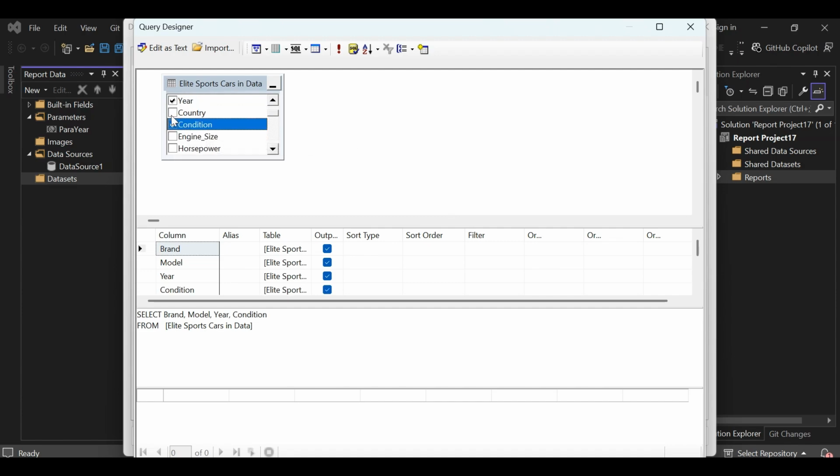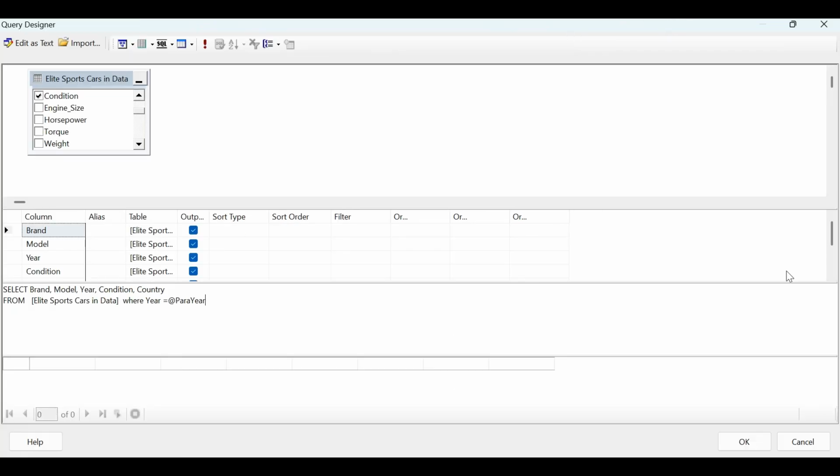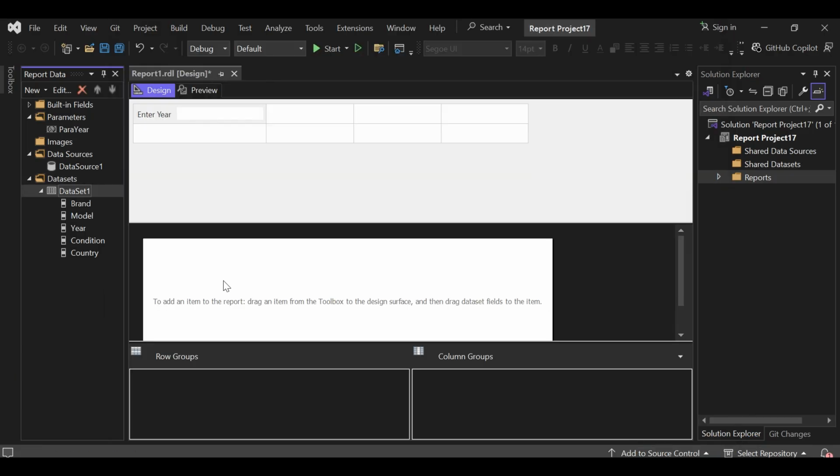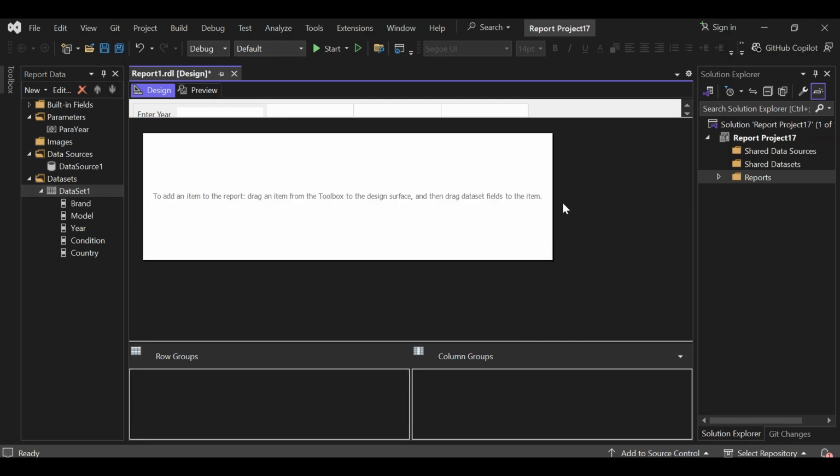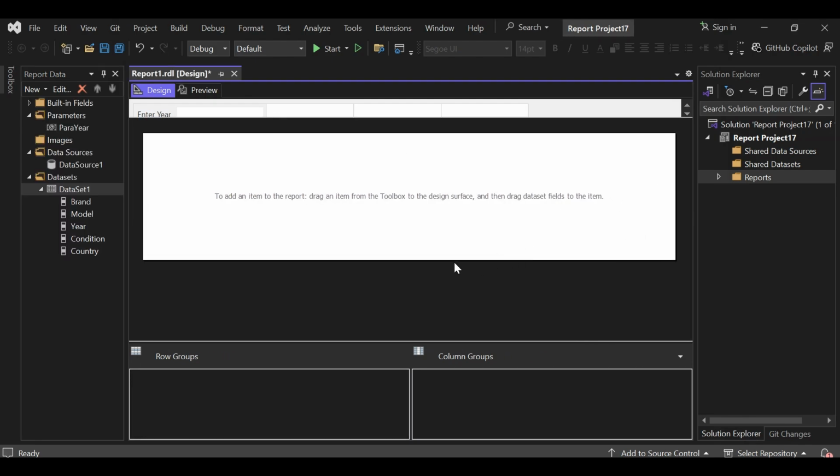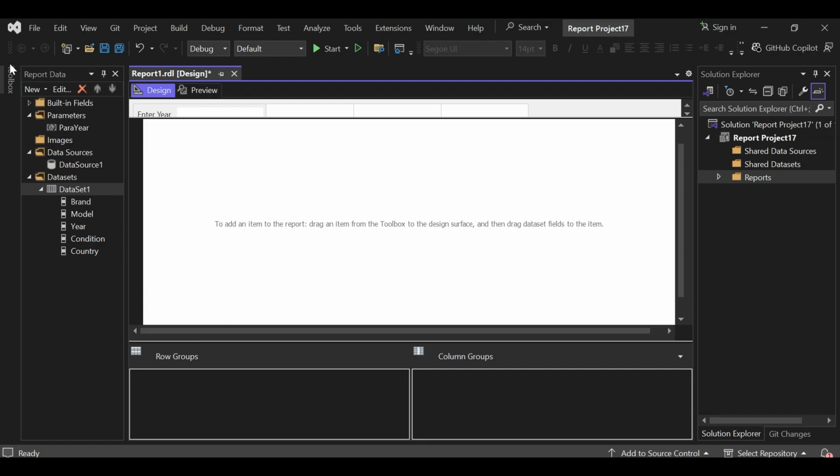I'm going to add some condition. Where year equal to other rate para. Okay. Now let me add report. Here I'm using,